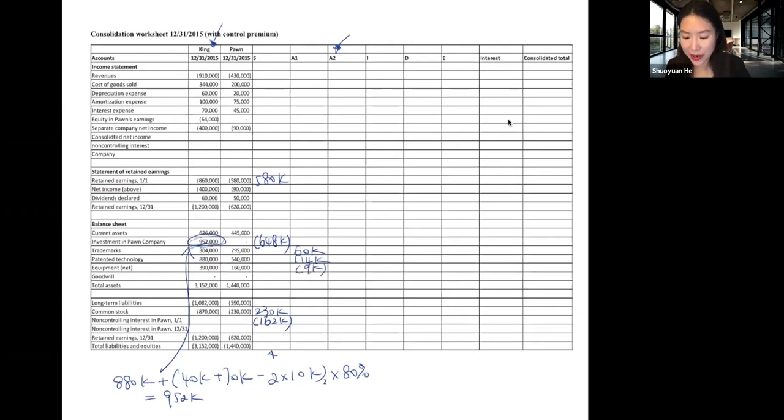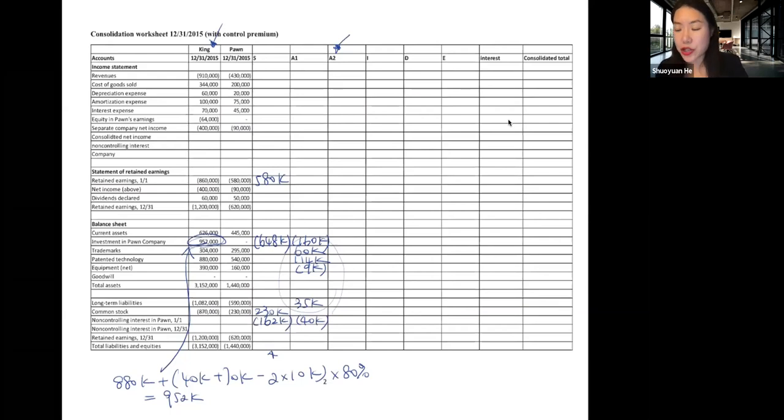Equipment goes down by 9,000 and long-term liability goes up by 35,000. And then we allocate the total difference between fair and book value, 80% to the parent and 20% to the non-controlling interest. So parent investment account goes down by 160,000. And non-controlling interest gets 40,000.